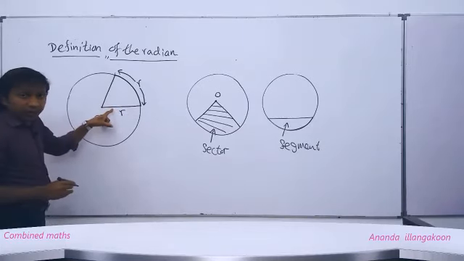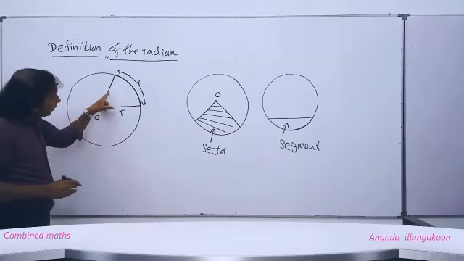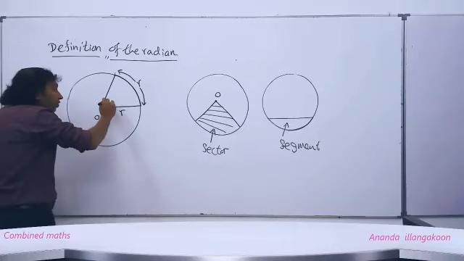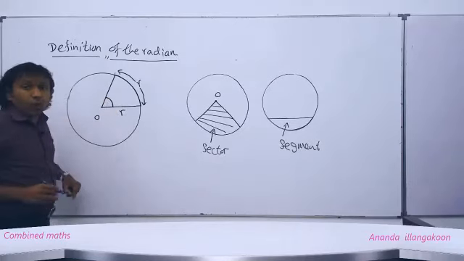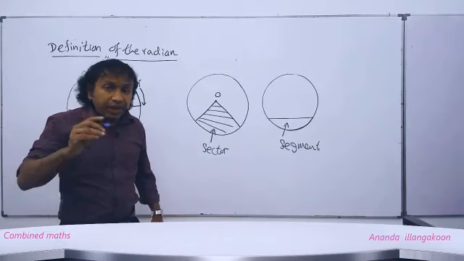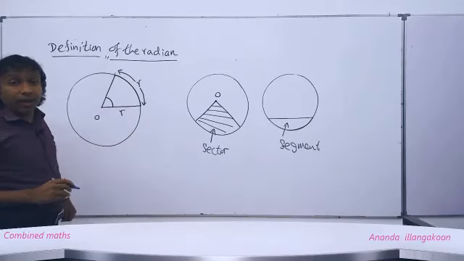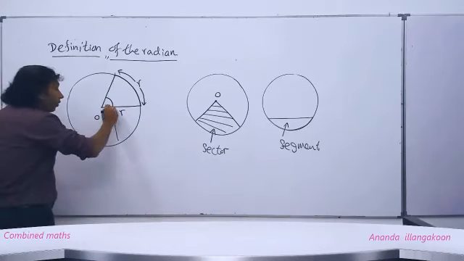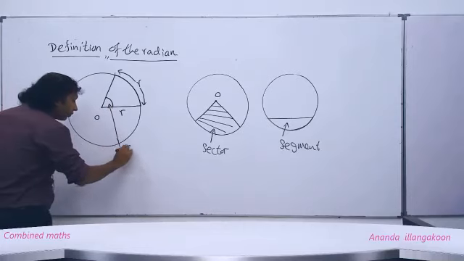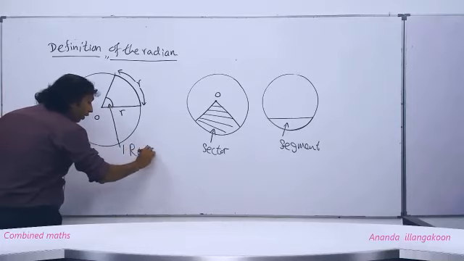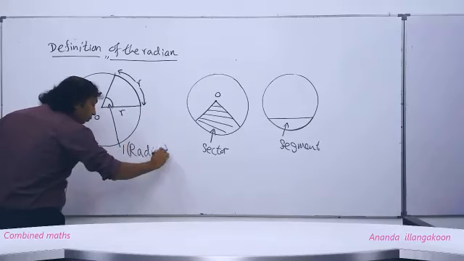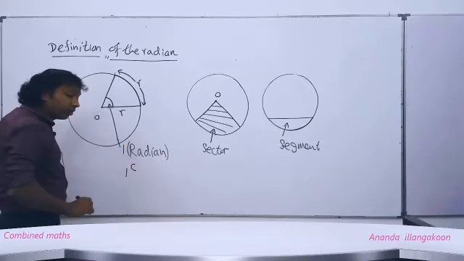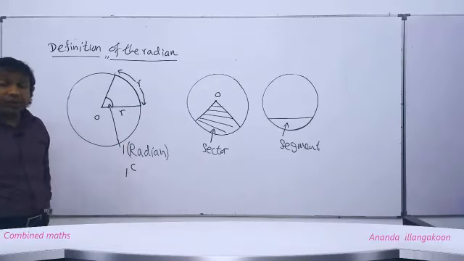Then we have 2 radii, people, like this. In between these 2 radii, there is an angle formed. That angle is called the angle of size 1 radian. 1 radian angle, right? So usually it is denoted by the symbol 1c. C stands for the radian there.